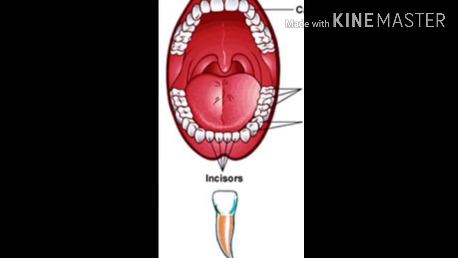So first you can see the incisors, right? In the lower jaw you can see 4 incisors, and in the upper jaw also 4, altogether 8 incisors, which are used for cutting and biting. Okay, so incisors are cutting and biting teeth.